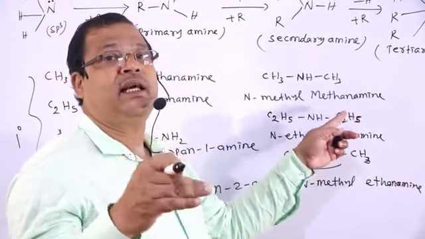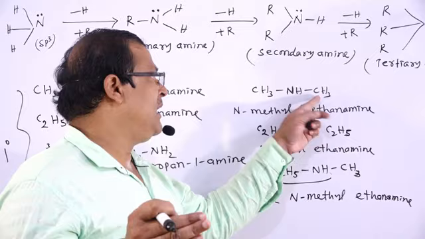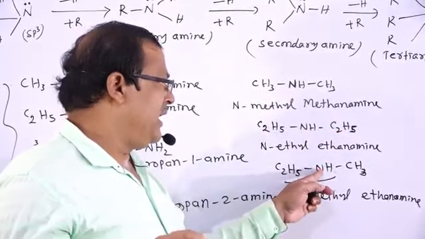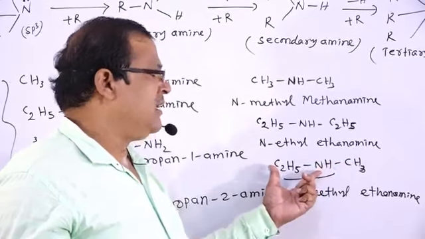Therefore, that is known as N-alkyl: N-methyl methanamine, N-ethyl ethanamine, N-methyl ethanamine.